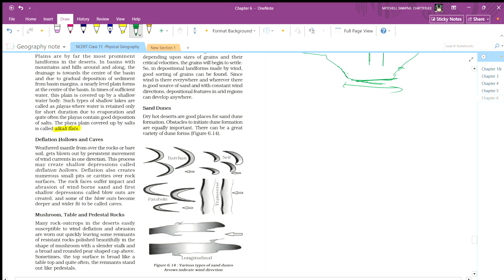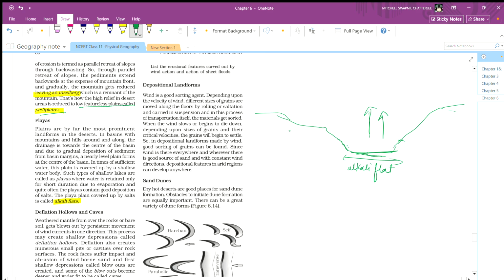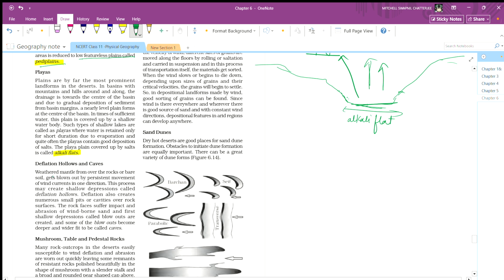Deflation hollows and caves. Weathered mantle from over the rock or the bare soil gets blown out by the persistent movement of wind currents in one direction. This process may create shallow depressions called deflation hollows.